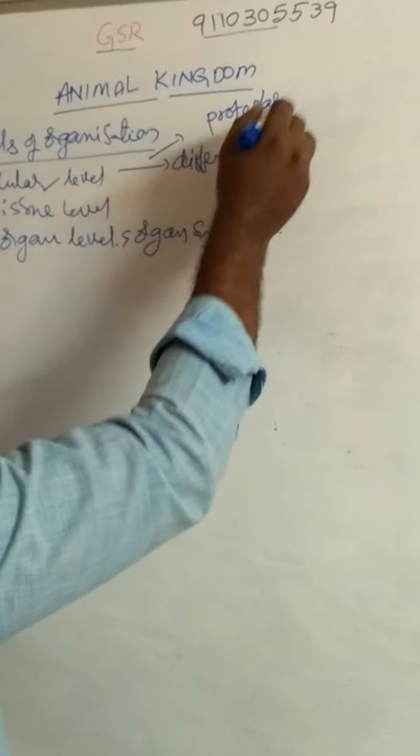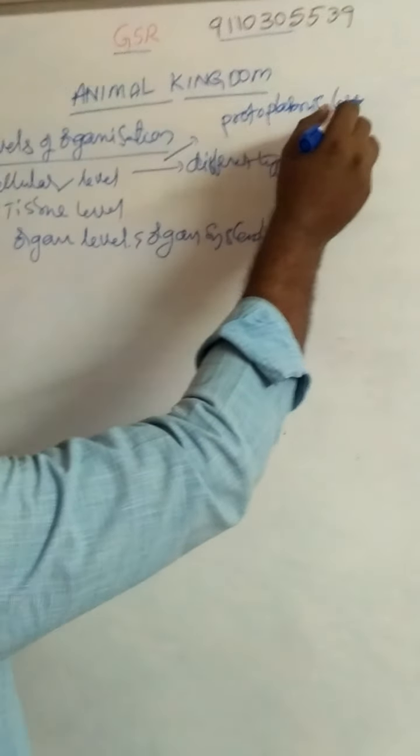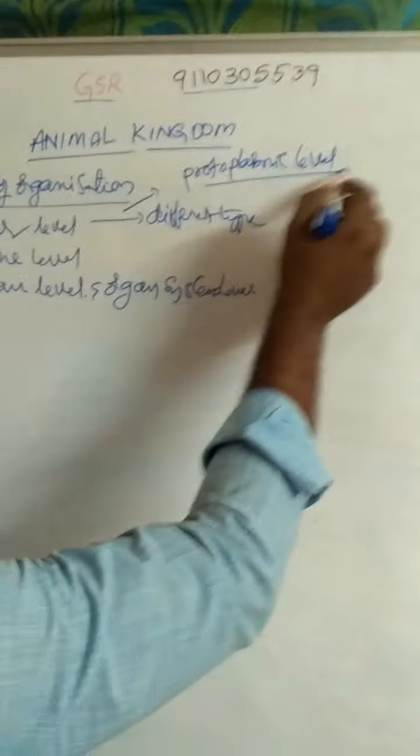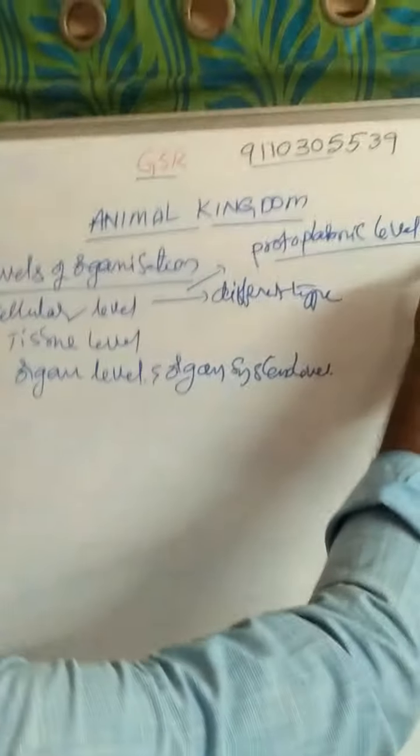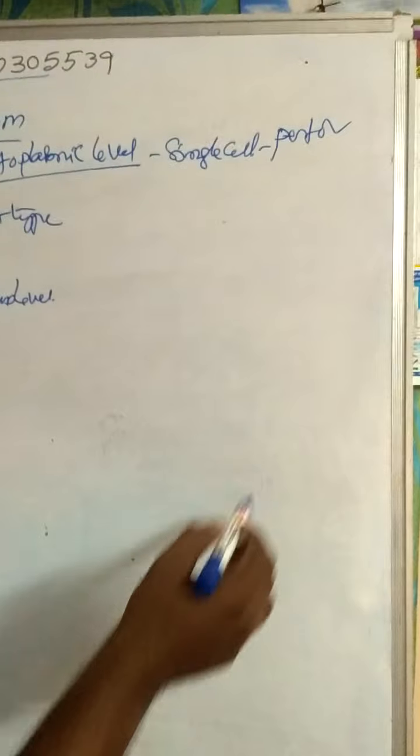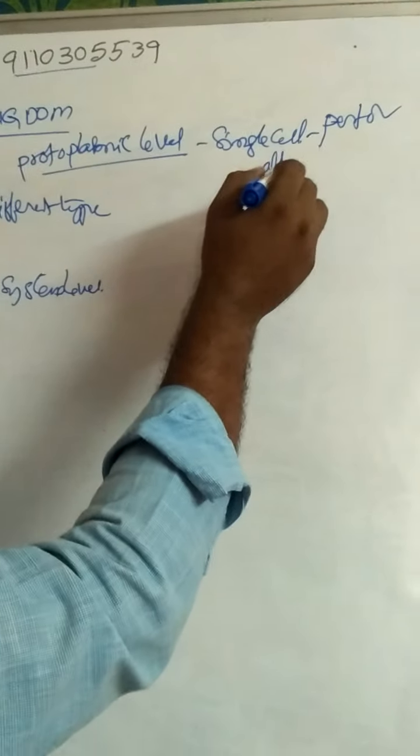Protoplasmic level of organization. In protoplasmic level, a single cell performs all the functions.